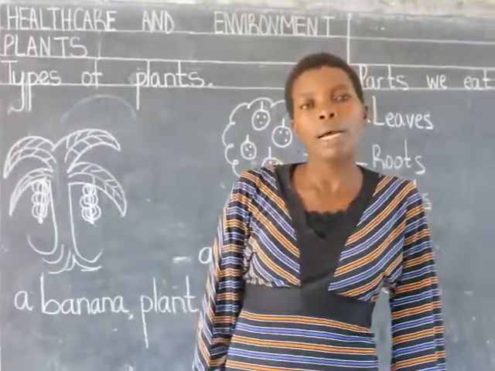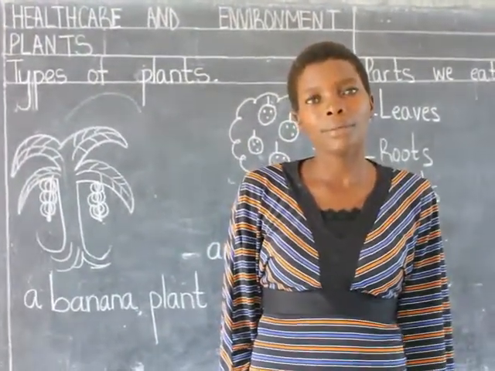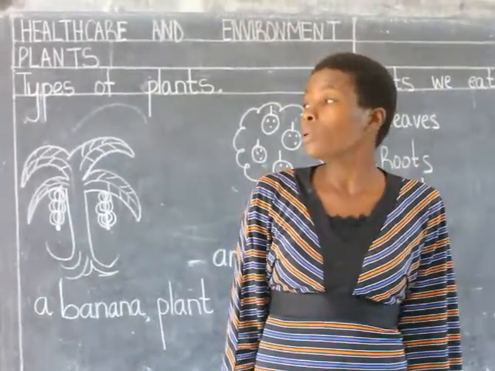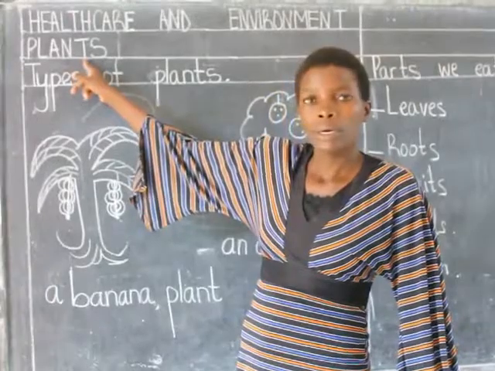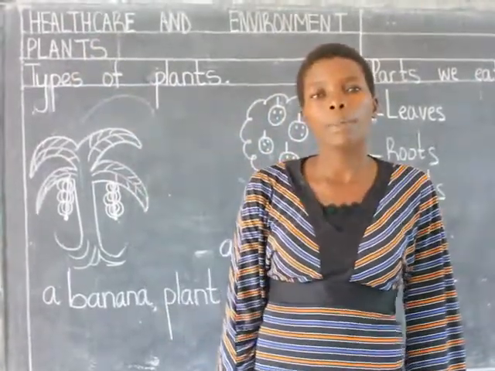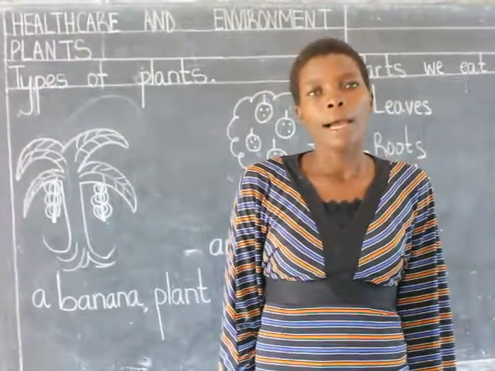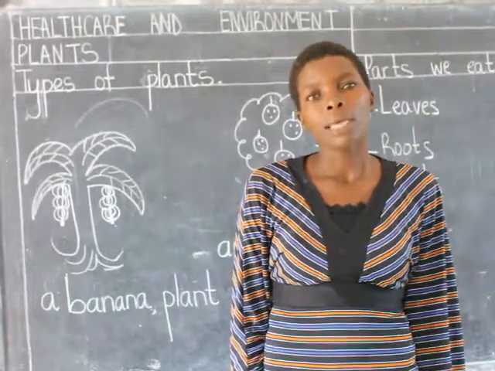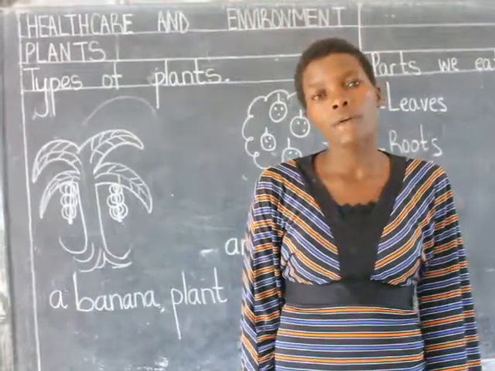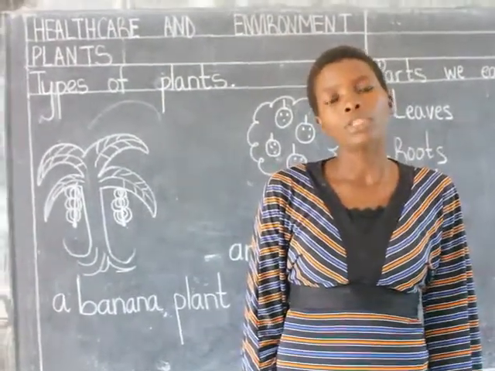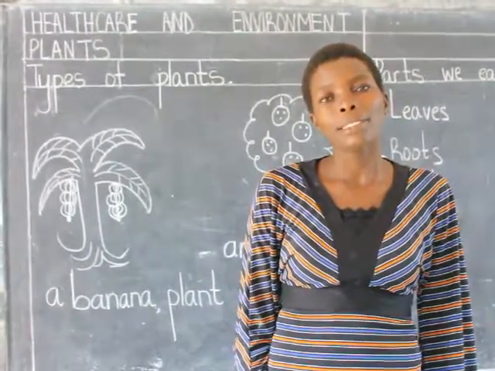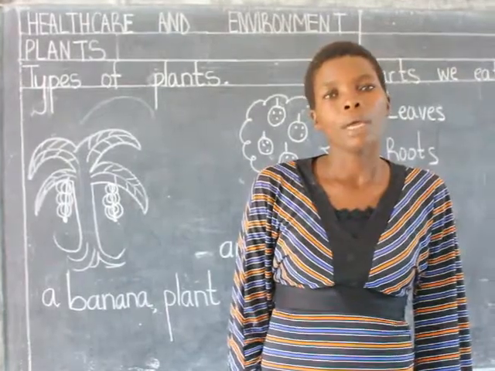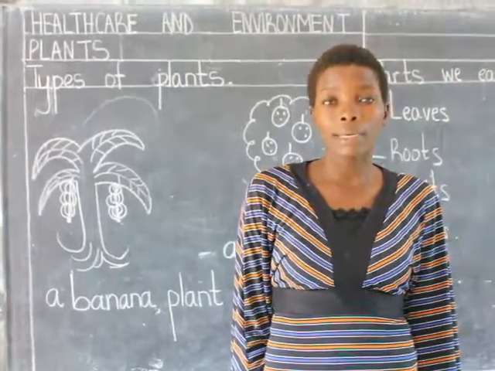What do you mean by the word plants? Okay, I will use the word plant and explain what the word plant means. A plant means anything that grows from the ground. It grows from the soil naturally. A plant is green in color, but not all plants are green in color.